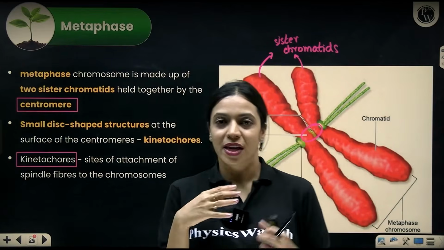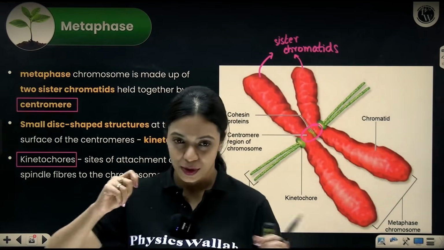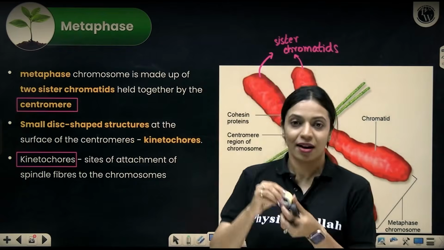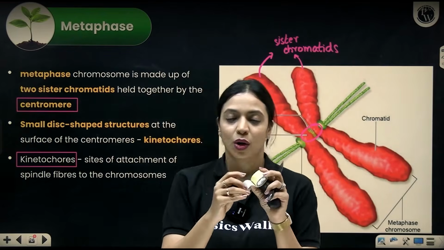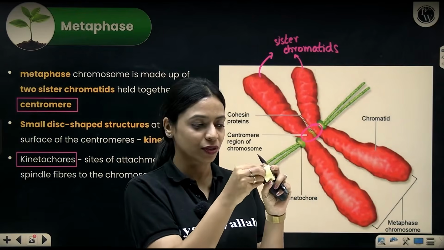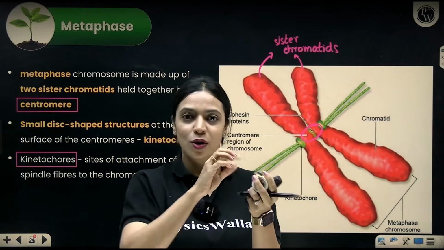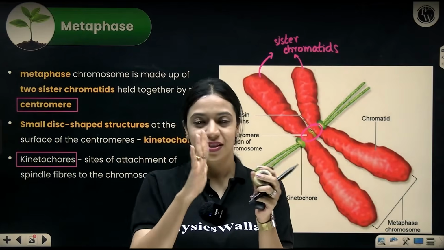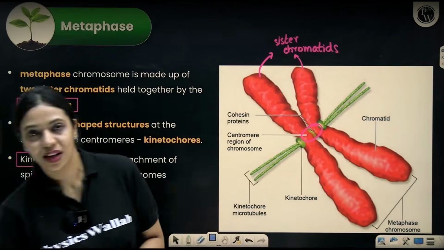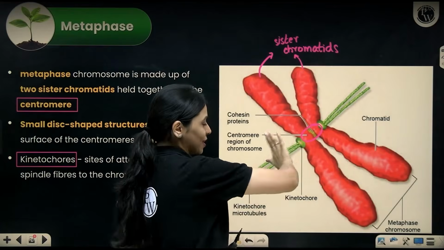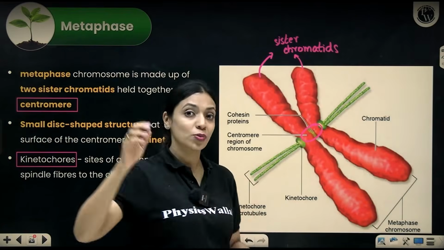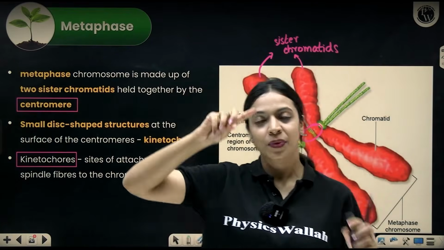Now these kinetochores can be imagined as double-sided tapes. Wait, I have it right here, let me show it to you. These are double-sided tapes, right? On one side, it has glue, you can stick it onto something. On the other side, if you remove this wrapper, this side is also glue. So it has glue on both sides and can stick onto both surfaces. The kinetochores are very similar. On one sticky surface, it is attached to the chromosome. On the other side, it is attached to microtubules, which are present in the spindle fiber.